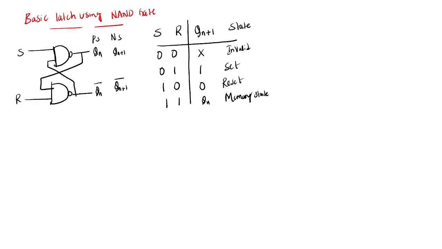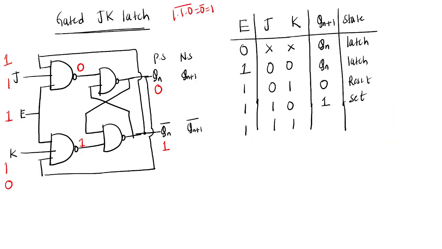Set state. Set state means this becomes 1 and this becomes 0.